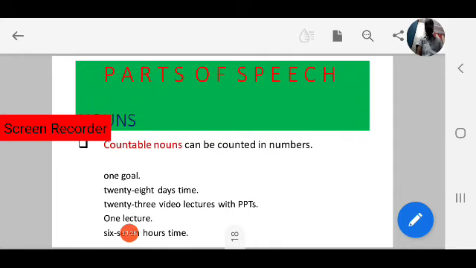Goal is one. What is time? 28 days time. Time is a noun. Next, video lectures, that is also a noun. 23 lectures, that is also a common noun. One lecture, 6 to 7 hours time. Observe how countable nouns can be counted in numbers.